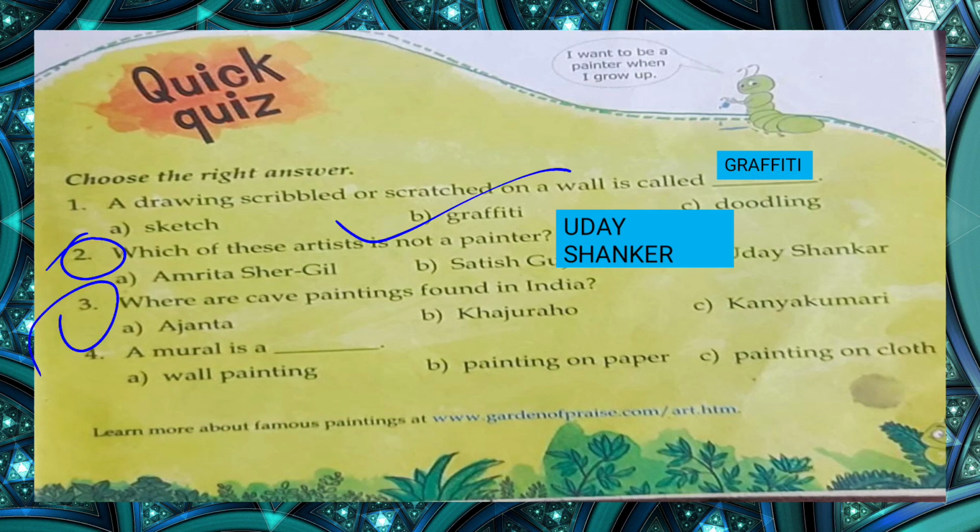Question number 3 is, where are the cave paintings found in India? It's very easy. It's in Ajanta. All right. So the correct option is A.